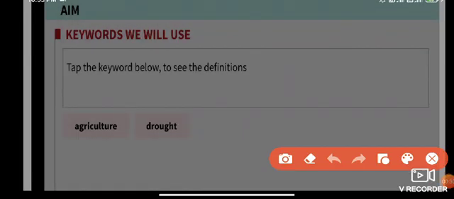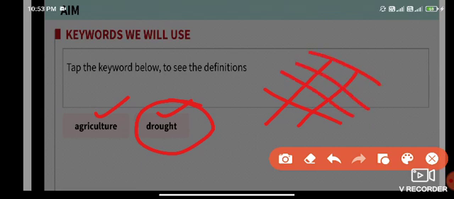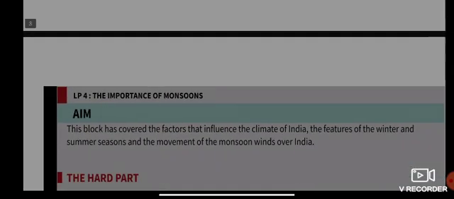I hope you all know the meaning of agriculture and drought, okay? Drought means it is a dry state, a land which does not have rainfall, right? Drought. And agriculture, I hope you all know, right? What is agriculture? Plantation, okay.